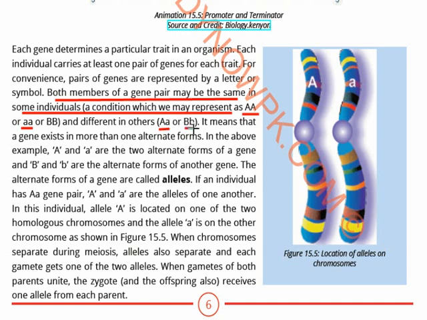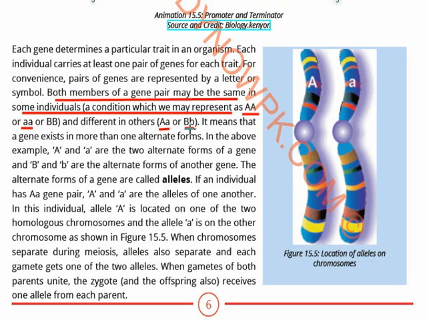A is known as trait number 1, B is known as trait number 2. In B also one can see differences. It can be two capital B's, two small b's, or one capital and one small.